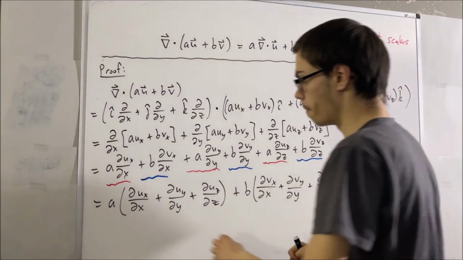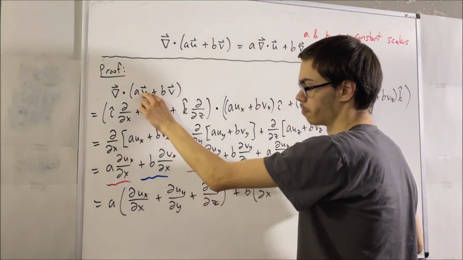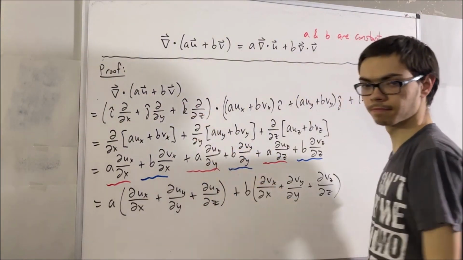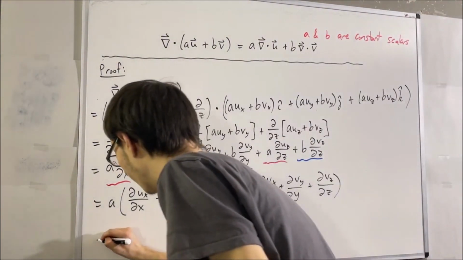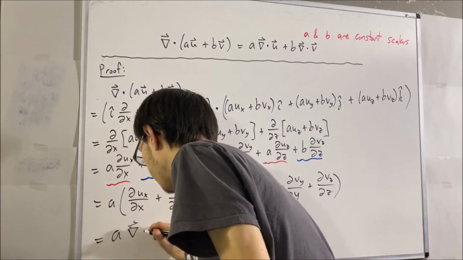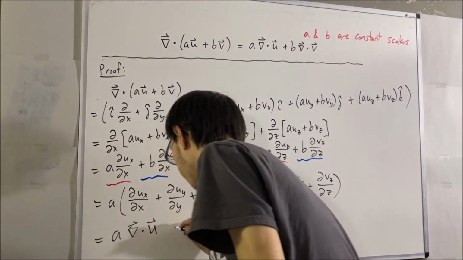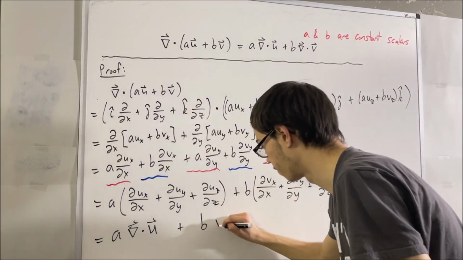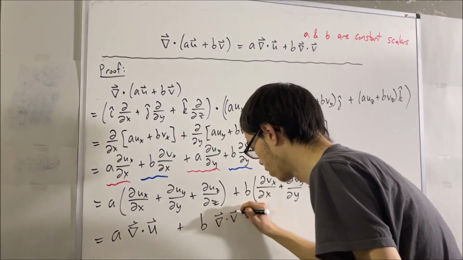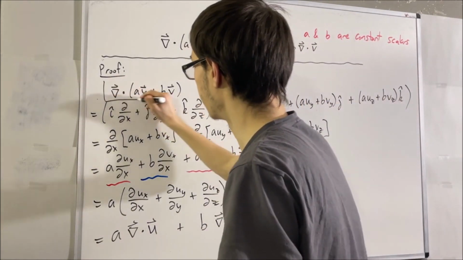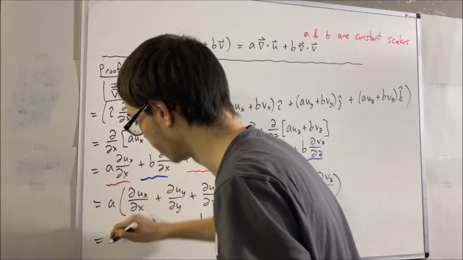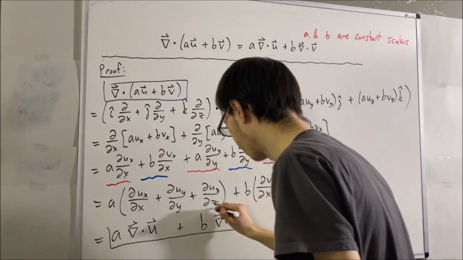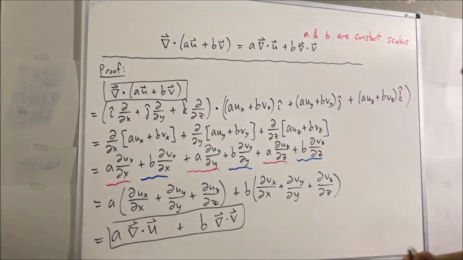But this is the divergence of vector u. This is the divergence of vector v. So this is basically it. We're basically there. This is a times the divergence of vector u. This is b times the divergence of vector v. And so we have shown that this is equivalent to this. And so that's basically how we would do this, right? And so this is basically it for this video.